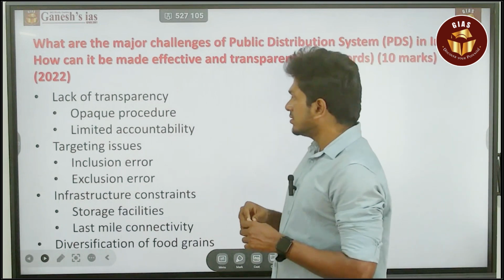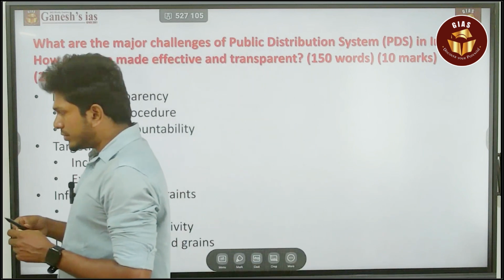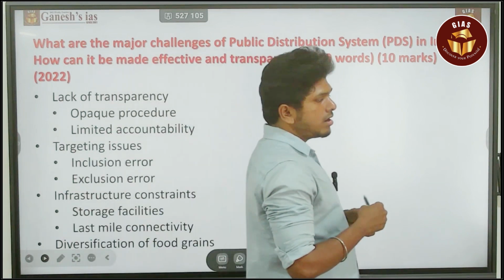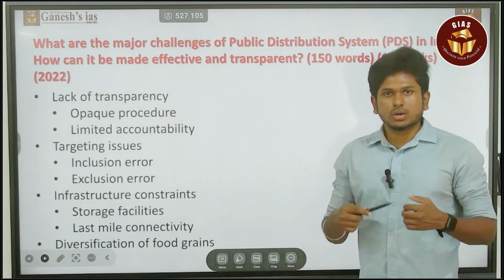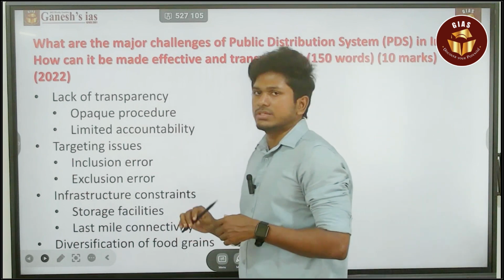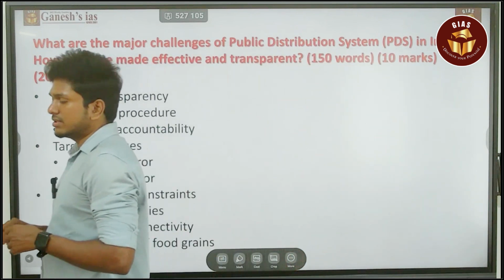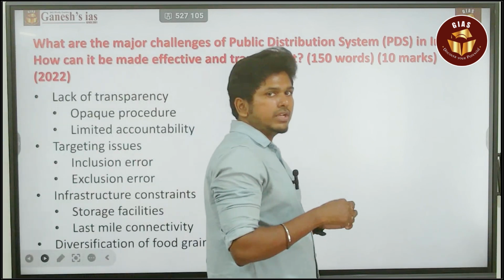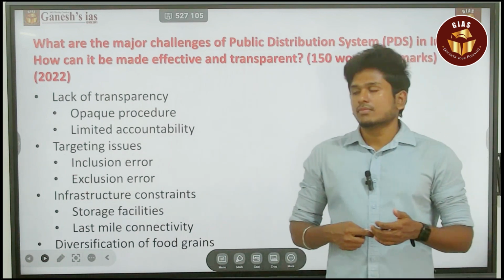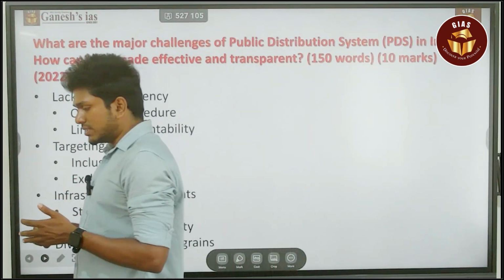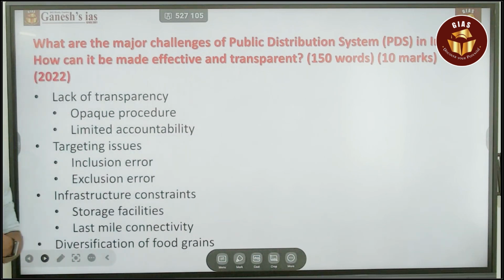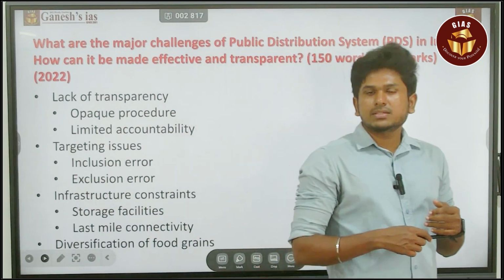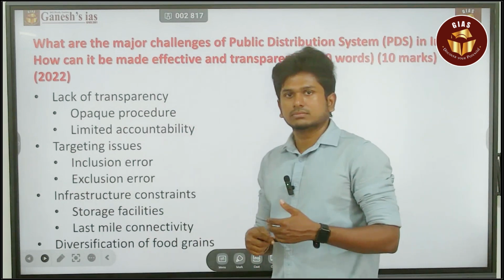Next, targeting issue. We already spoke about it, the inclusion and exclusion error. Next, infrastructure constraints. We are procuring huge commodities, but there is no facility for storage. Cold storage facility is not there. Last mile connectivity is lagging due to the unavailability of road connectivity. And then the most important is that diversification of food is not happening. It is still only rice and wheat. So these are the major challenges of the PDS system in India.